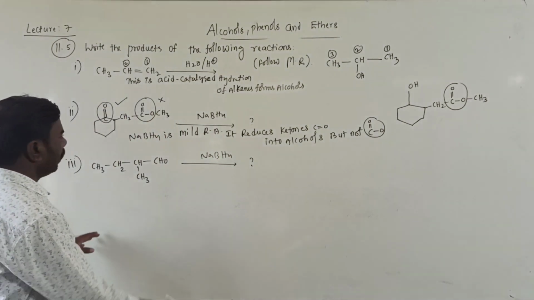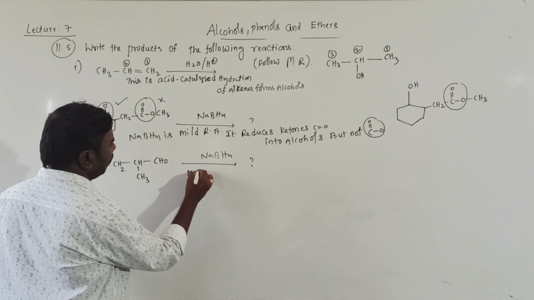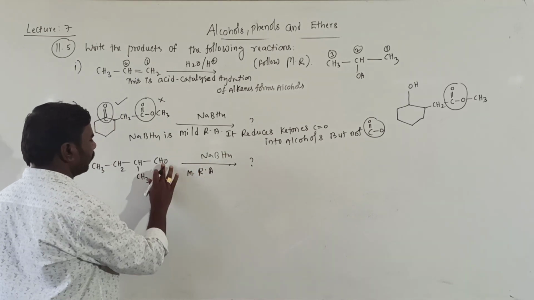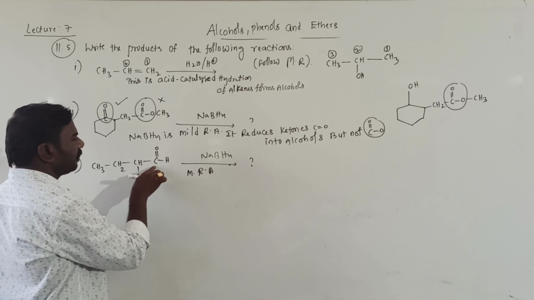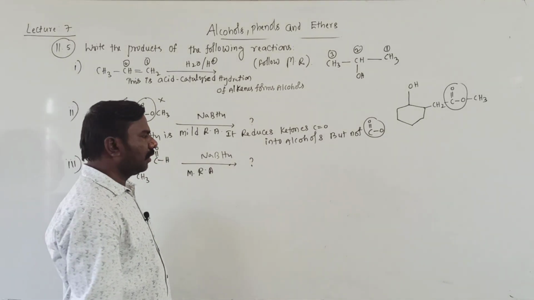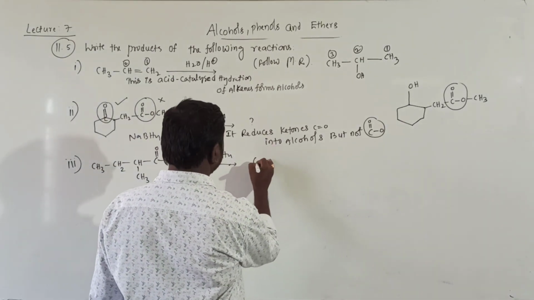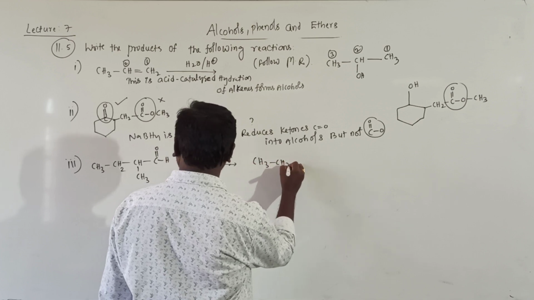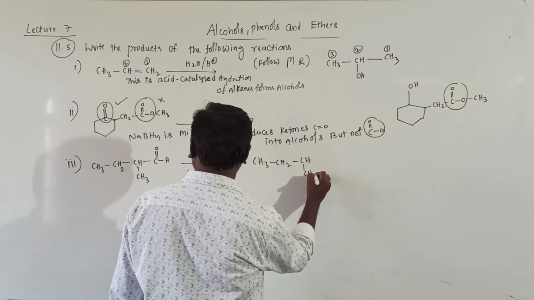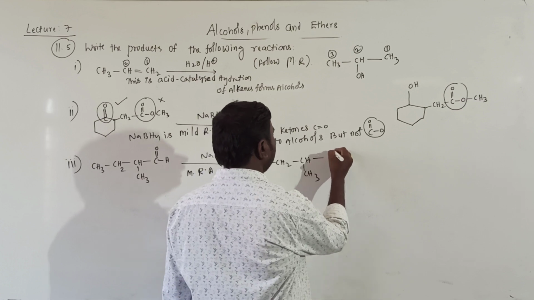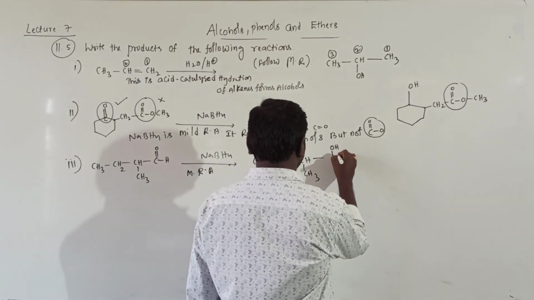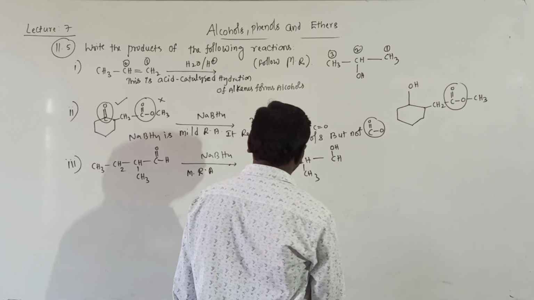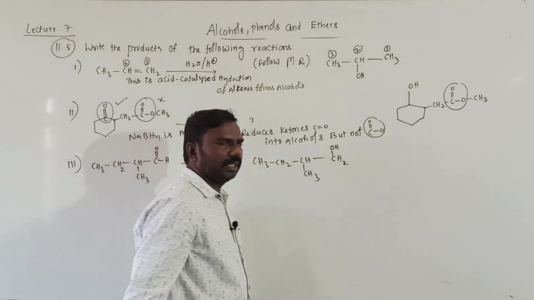Now, the next one is also reduced by the mild reducing agent, as per the information. For our convenience we can write CHO like this. CO converted into COH, then it becomes CH3, CH2, CH, CH3. Next, the C double bond is converted into single bond. Next, H2, you can write like this.